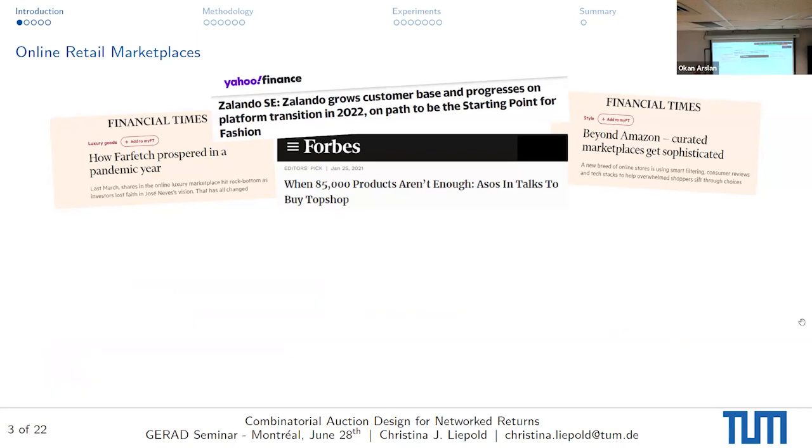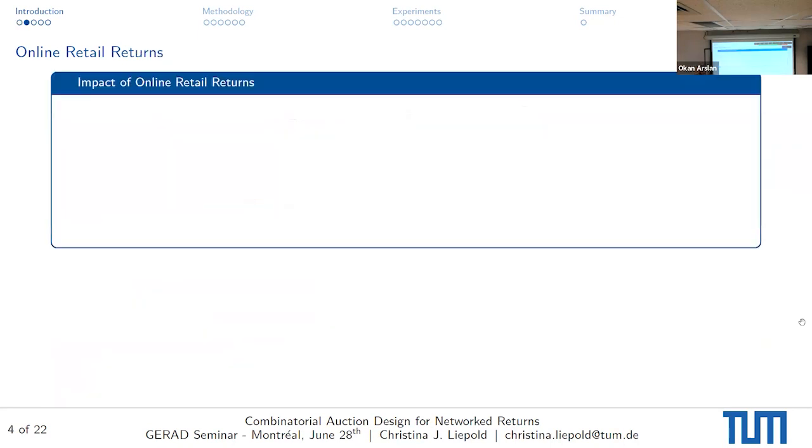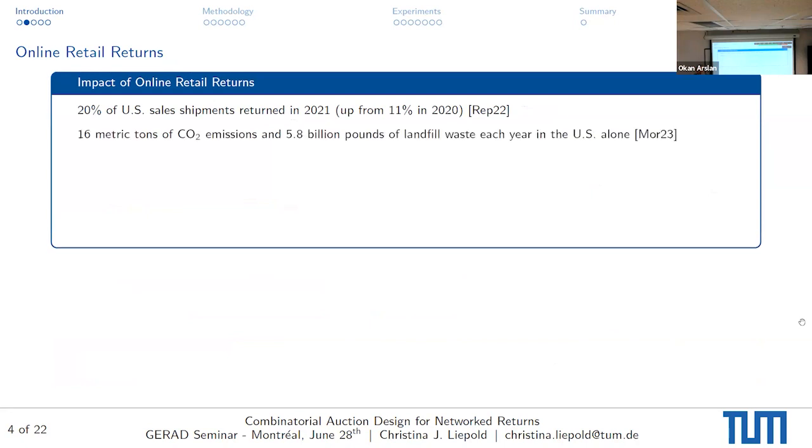So what exactly is the problem with retail returns? In the US, 20% of all the shipments that were done were return shipments in 2021, which was an increase from 11% in 2020. So we see a very clear trend here. This results in 16 metric tons of CO2 emissions and nearly 6 billion pounds of landfill waste each year in the US alone. This was the only country that we could get data from, but I think this speaks for itself.